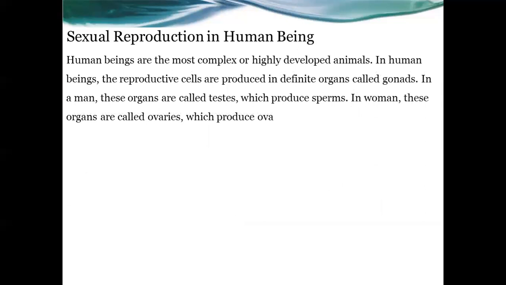Then, sexual reproduction in human beings. Human beings are the most complex or highly developed animals. In human beings, the reproductive cells are produced in definite organs, and those organs are called gonads. Both male and female produce special reproductive cells. In a man, these organs are called testes, and the testis produces sperms. In a woman, these organs are called ovaries, which produce ova.